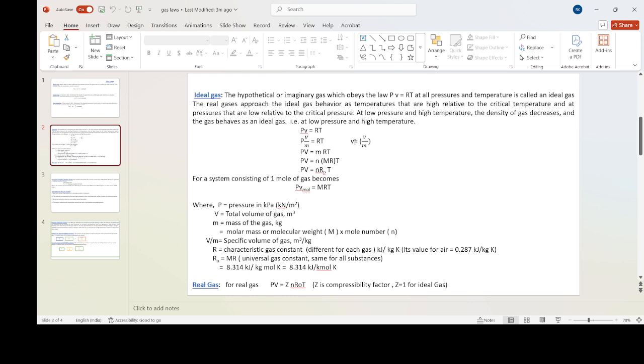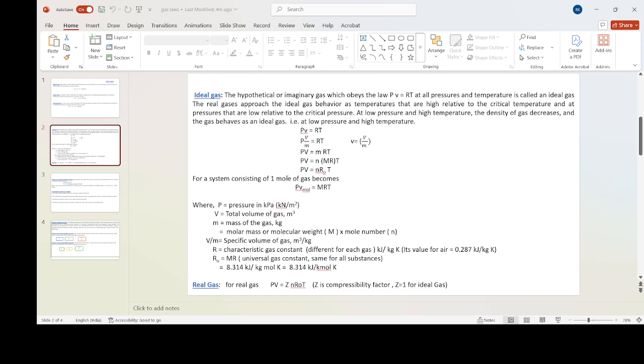Specific volume, the formula is total volume divided by mass. PV is equal to mRT. M is equal to molecular weight into number of moles, and this M R multiplication is R0, that is the universal gas constant, same for all substances, that is 8.314 kilojoule per kg mole Kelvin.